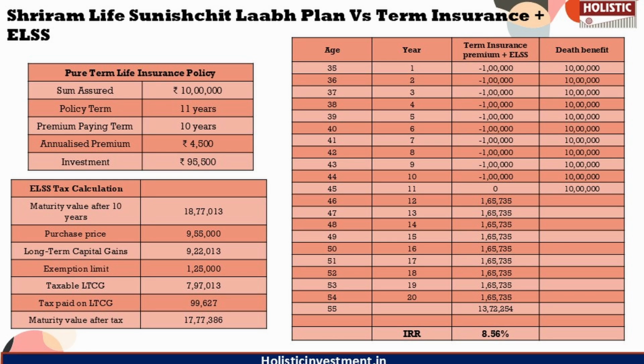So the IRR for this alternative strategy is 8.56%, which is significantly higher than the 4.70% return of the Shriram policy. The returns improve further if annual withdrawals are avoided, allowing the investment to compound. The strategy offers better returns, liquidity, and flexibility, which are lacking in the Shriram policy.